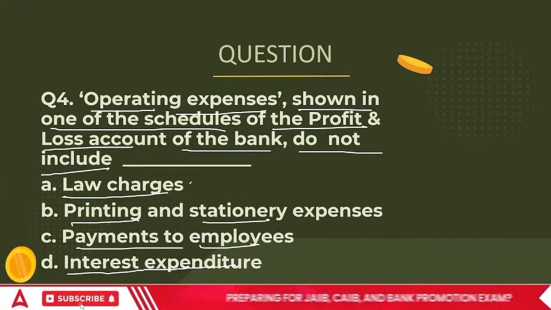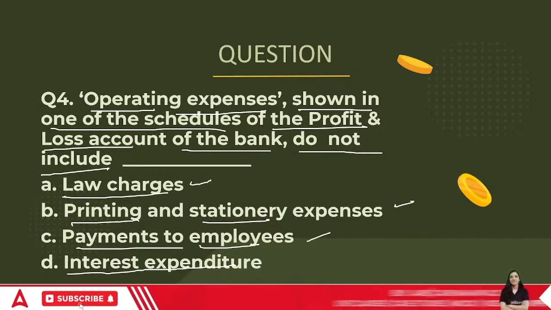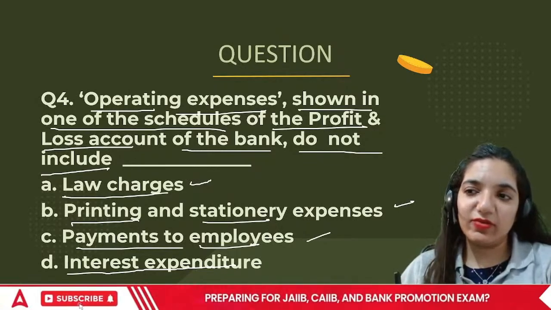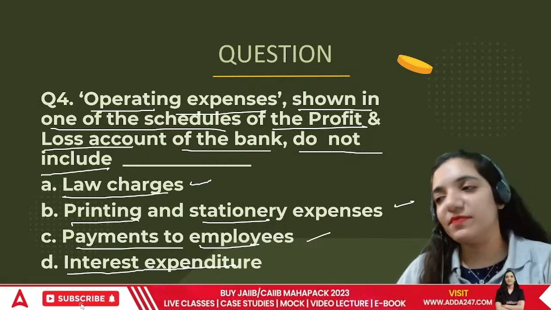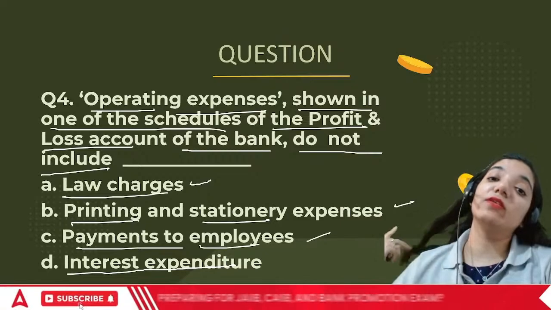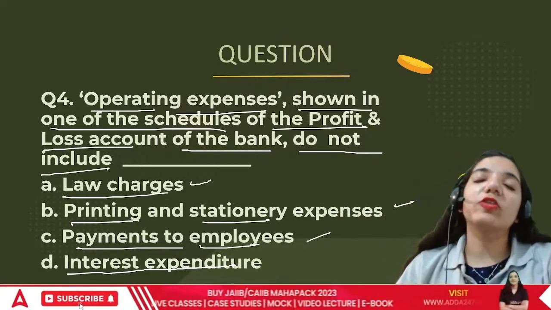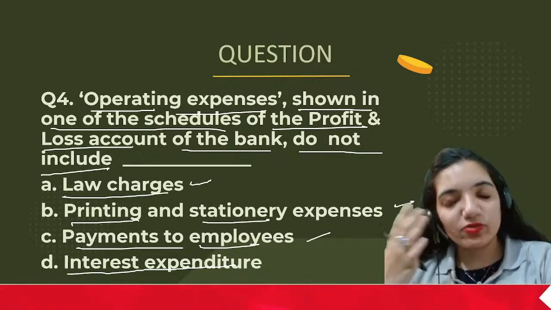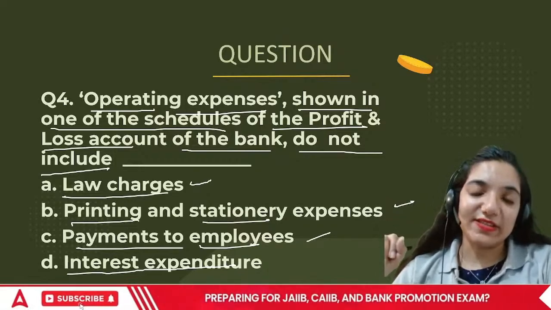Okay, everyone. Employees have to be paid to keep yourself running. Printing and stationery has to be paid. Without paying for the printing and stationery, can the banks work? Because they have so many documentations. Even though everything is now turned into the CBS working, there is still a lot of filing work and extra work required to be done by the bank. So in this case, these three are expenses.